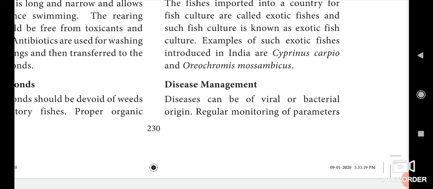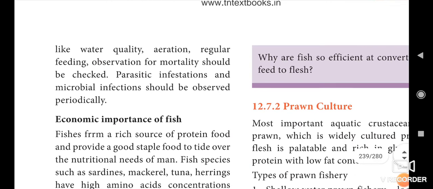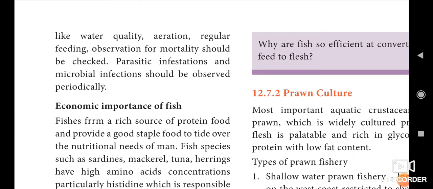Next we see about the disease management. Disease can be viral or bacterial in origin. Okay, the disease that affects the fish will be either viral or bacterial. The recommended monitoring parameters like water quality, aeration, regular feeding, and observation for mortality should be checked. Parasitic infestation and microbial infection should be observed periodically.